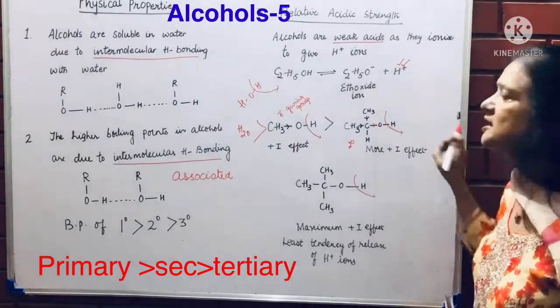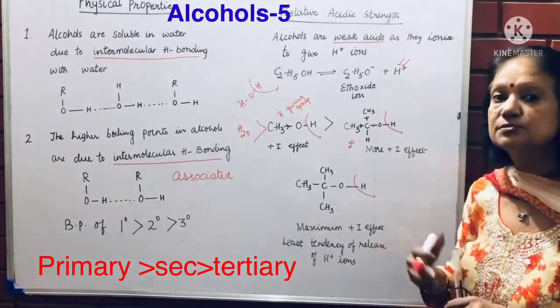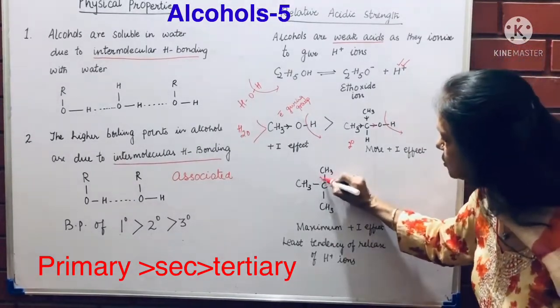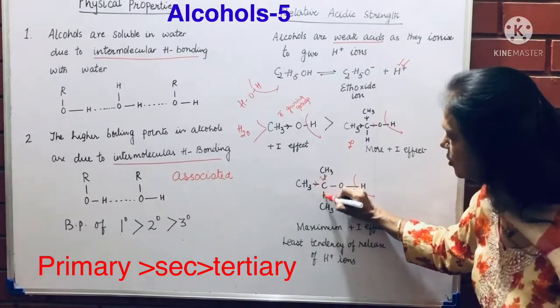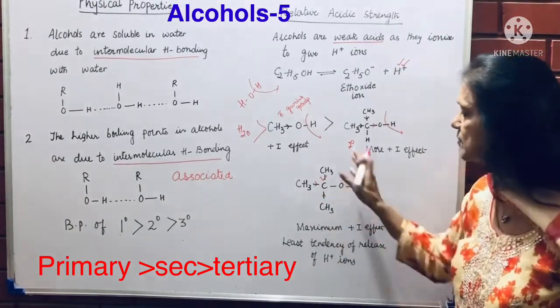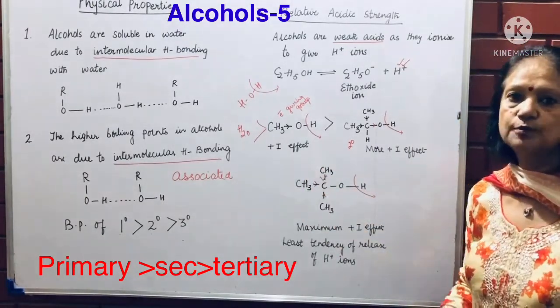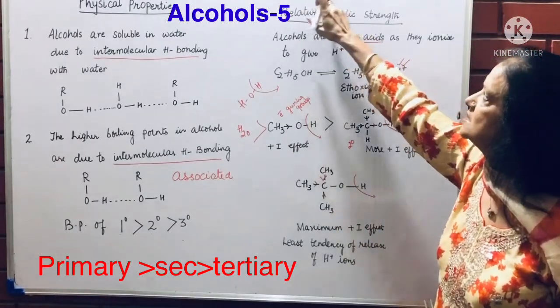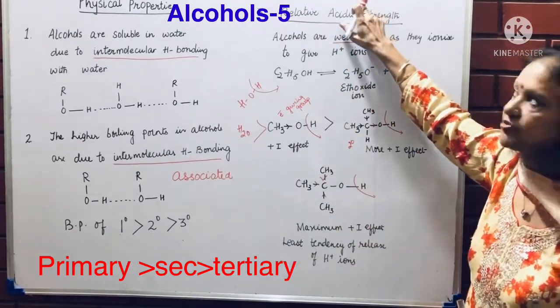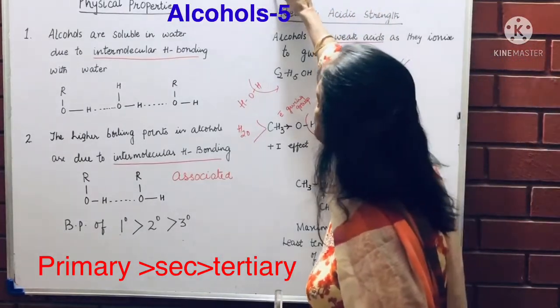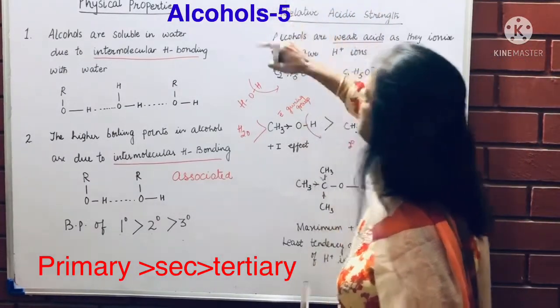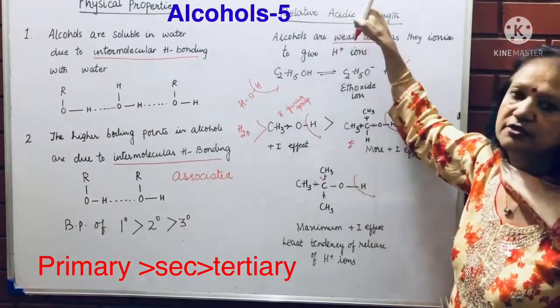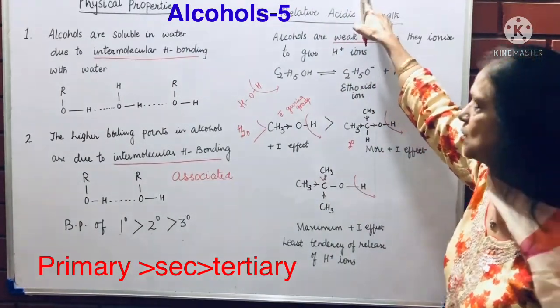So again release of this hydrogen atom becomes more difficult. In tertiary alcohol it is even more difficult because from three sides alkyl groups are giving electrons. That is why primary is greater than secondary is greater than tertiary. I will say water is greater than primary, secondary and tertiary alcohols.